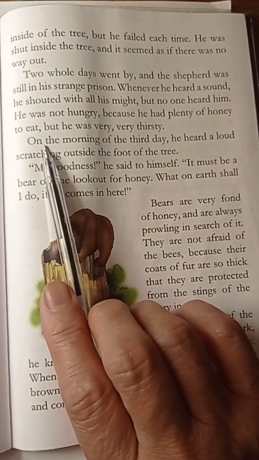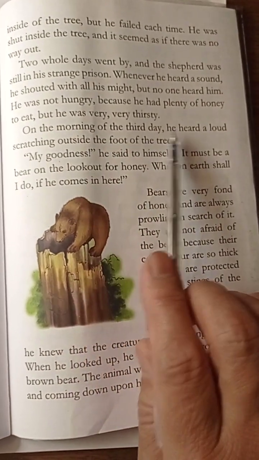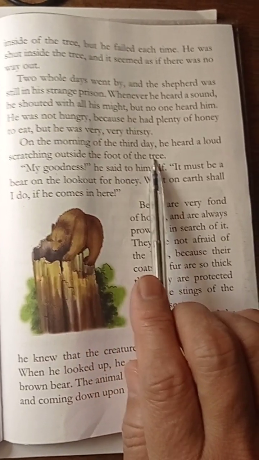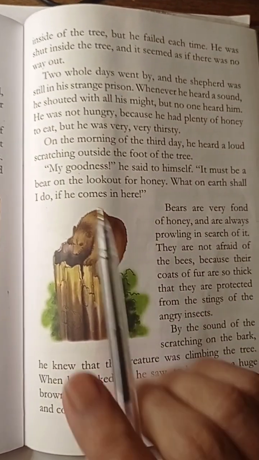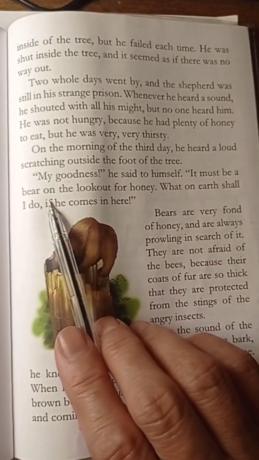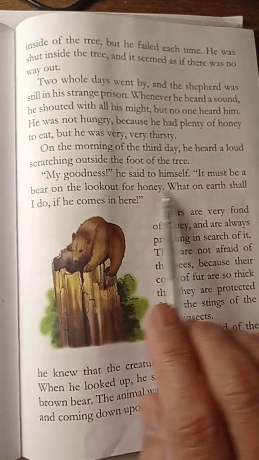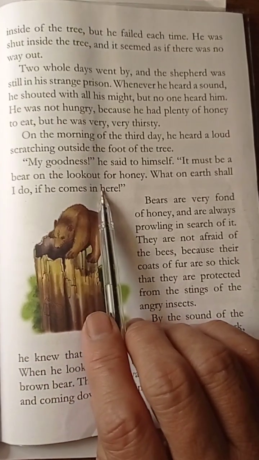On the morning of the third day, what happened? He heard a loud scratching outside at the foot of the tree. He heard this sound, that somebody was scratching on the tree. "My goodness," he said to himself, "it must be a bear on the lookout for honey. What on earth shall I do if he comes in here?"